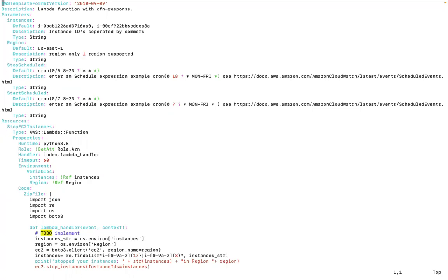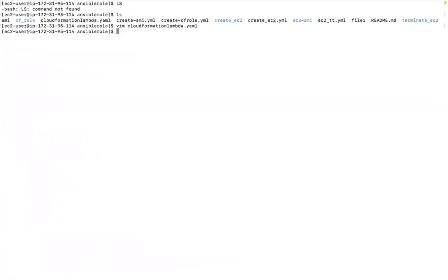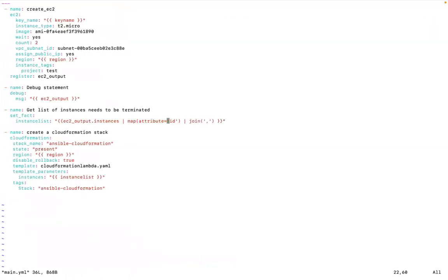Can you show us your task to create EC2 instances, where you are creating them? Yes. Okay, so I'm going to go into the folder. So this is the task that I have. The first one is to create an EC2 instance. And then I put a debug statement because I want to see what is going on, just to get an idea as to what is working and what is not if the function fails. And then I have a task to list all my instances which have been created.